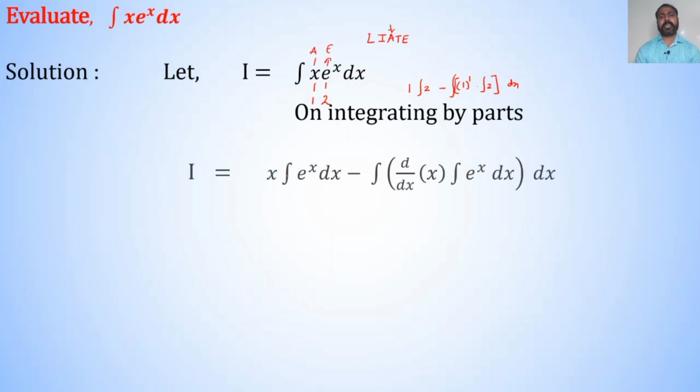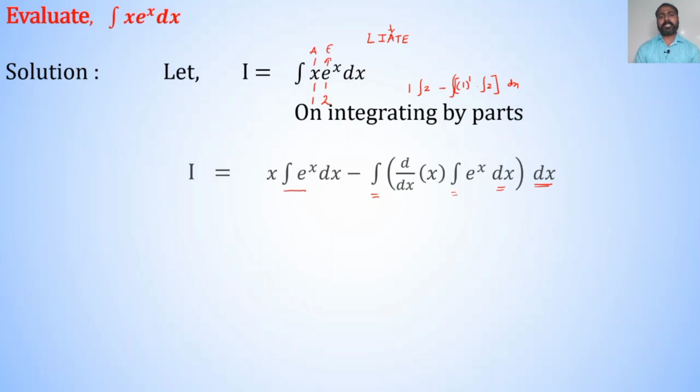So, first x as it is into integration of e raised to x dx minus inside the integration d dx of first, that is d dx of x, into integration of second, that is integration of e raised to x dx, and here integration is done with respect to x. Since there are two integrations, so here are 2 dx.